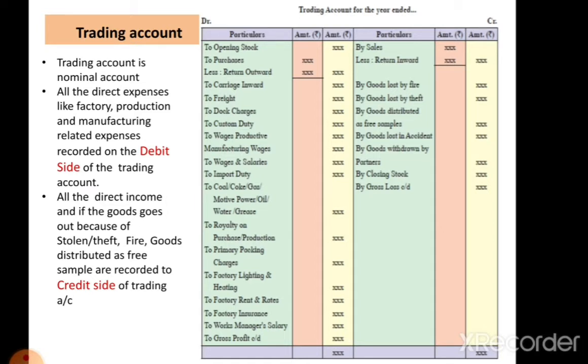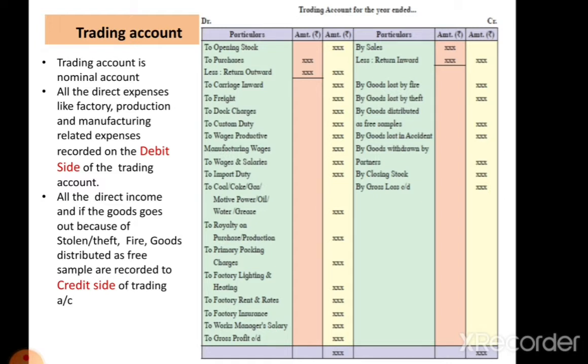Next thing is also important, that there is wages and salary. When the item wages and salary is given, with wages appearing first, it should be transferred to the trading account debit side. And student, when the item salary and wages is given, in which salary appears first, it should be transferred to the profit and loss account.